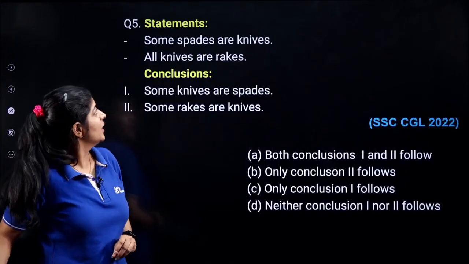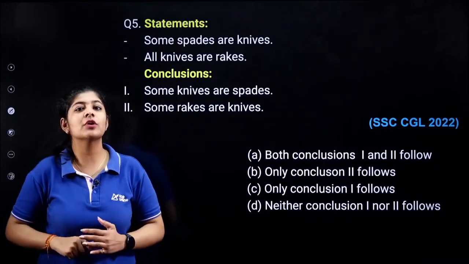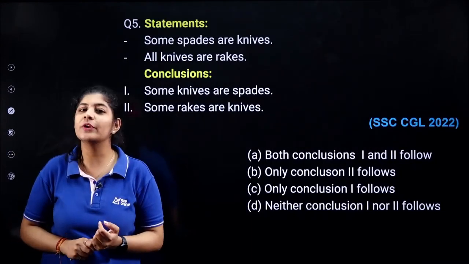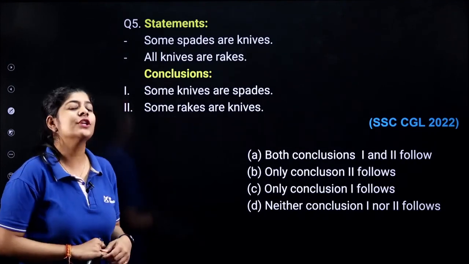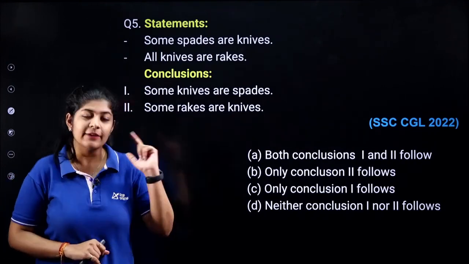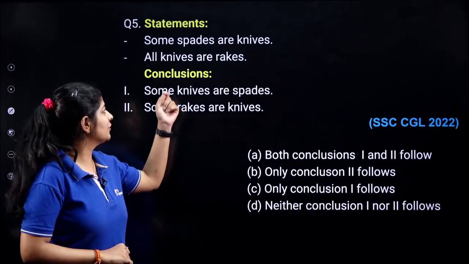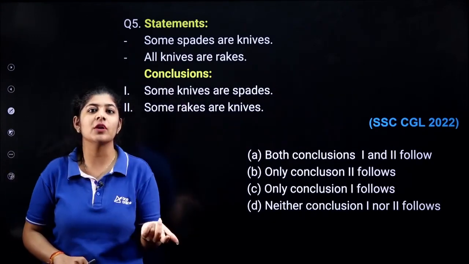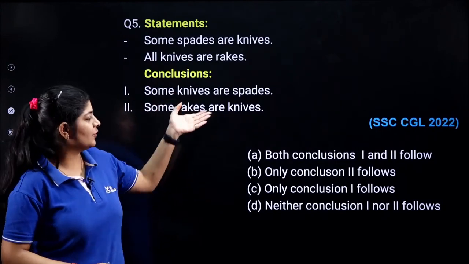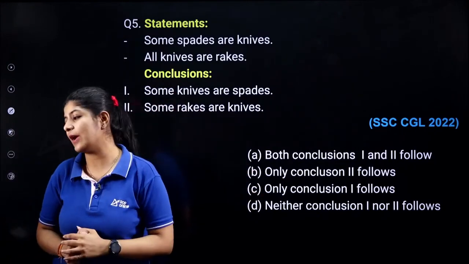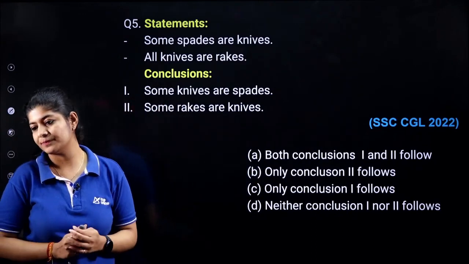Next one. So the 5th question is from the concept of syllogisms, and now we all know how to determine the correct answer, right? First we need to draw the basic diagram. With the help of the basic diagram, we need to check whether our conclusions follow or not. And with the help of that, you go through the options and select the correct option.